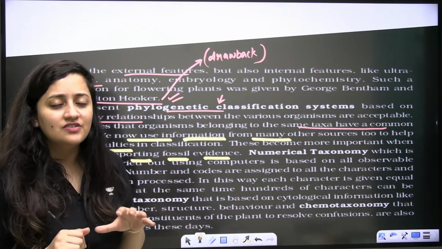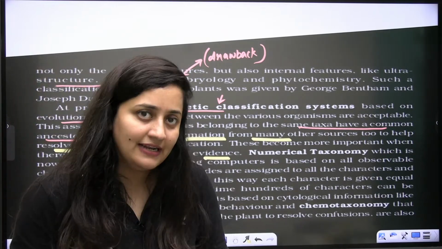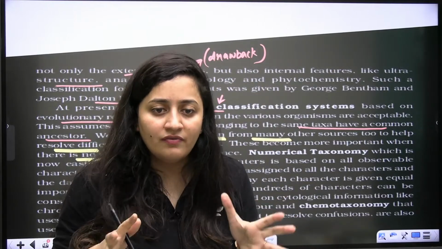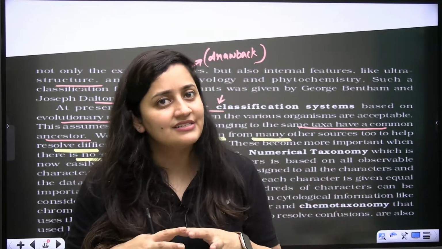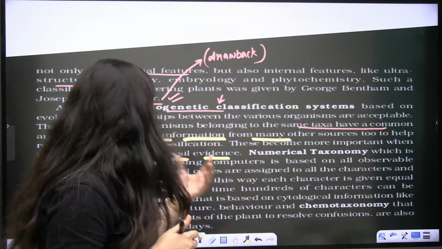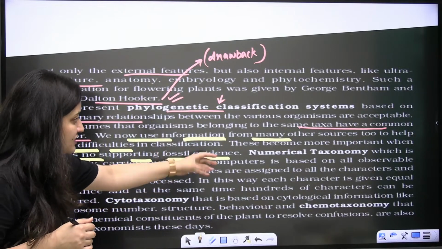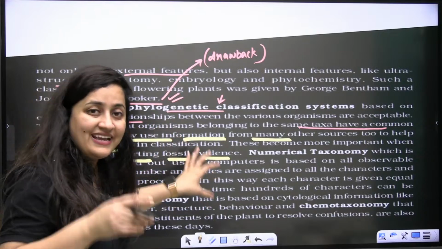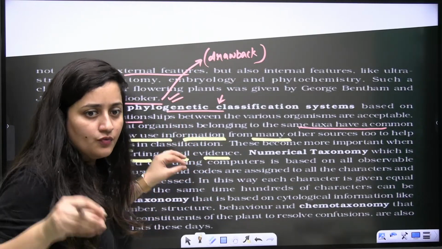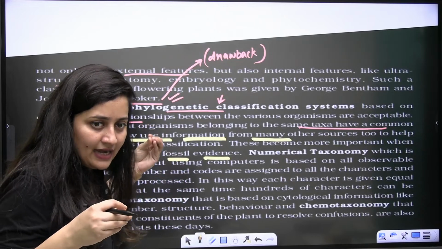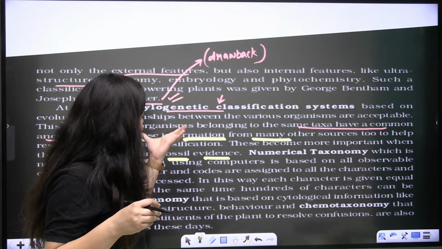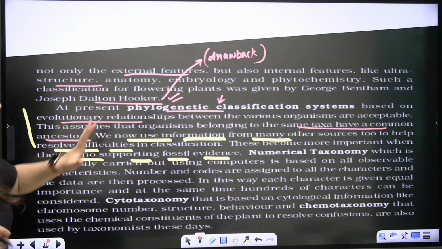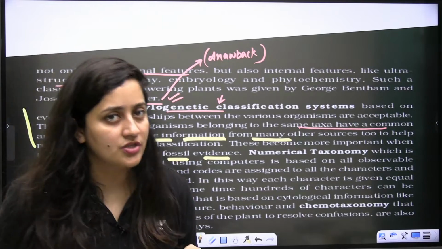Here they are just trying to explain that when it is the phylogenetic relationship, obviously we will go for the fossil evidences. Of course. But if there is no supporting fossil evidence, then what do we need? In the phylogenetic relationship also, what we have started doing is using information from many other sources to help resolve difficulties in classification if there is no supporting evidence.